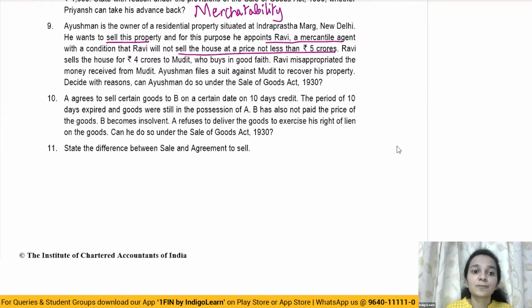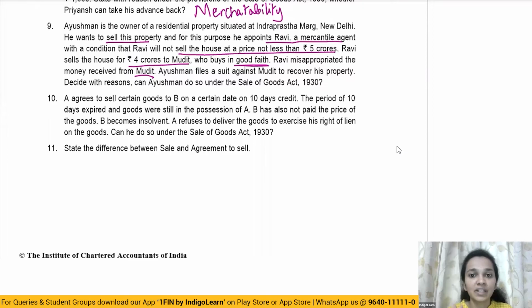Ravi sells the house for 4 crores to Mudit, who buys it in good faith. Ravi misappropriated the money received from Mudit. Ayushman files a suit against Mudit to recover his property. Decide with reasons can Ayushman do so under the Sale of Goods Act.